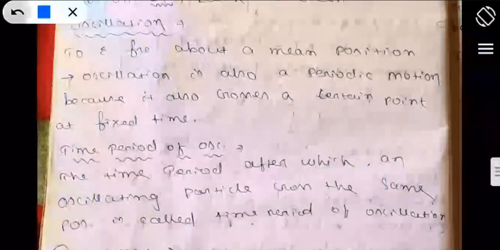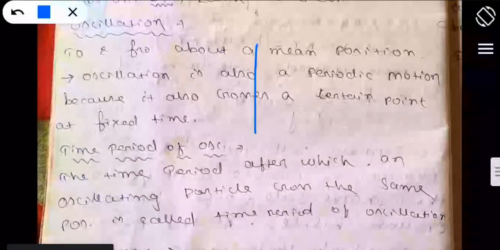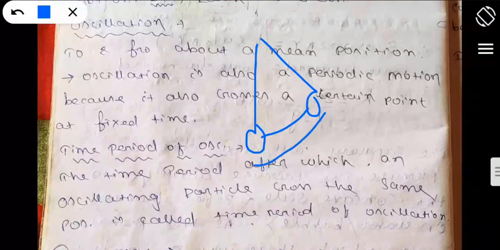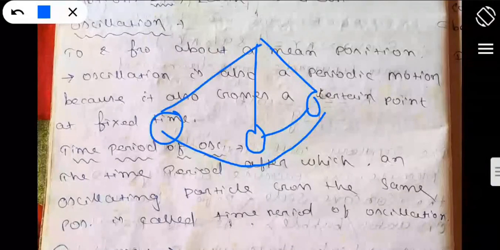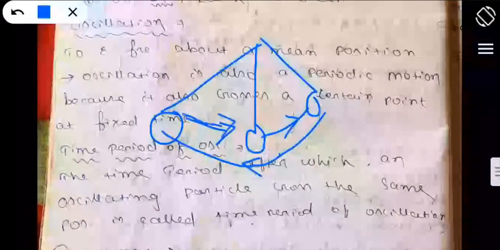So what is a complete oscillation? If somebody asks you what is a complete oscillation, then you can say, if this is the pendulum, then it goes to here, then it comes back to the mean again, and it goes to the extreme end, this side end, then again it comes back. So here the journey finishes. This is the complete oscillation, here to here, then here to here, and then extreme end to here.